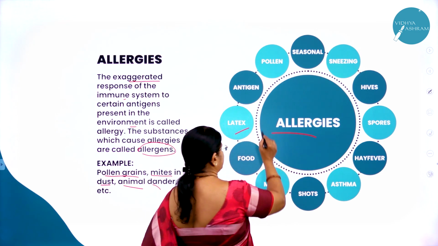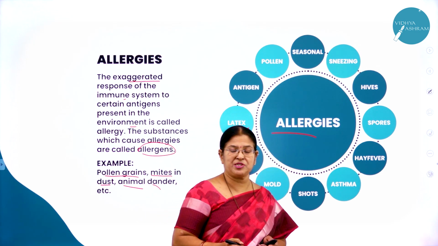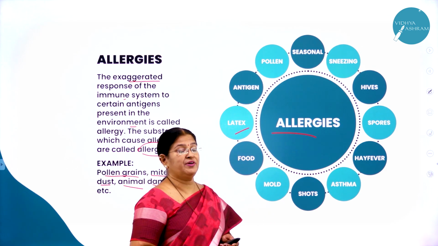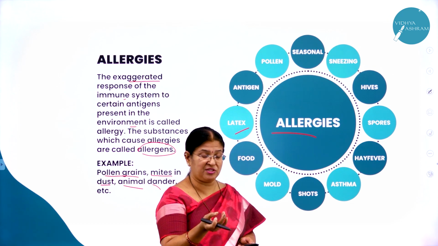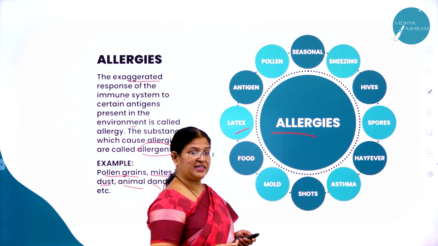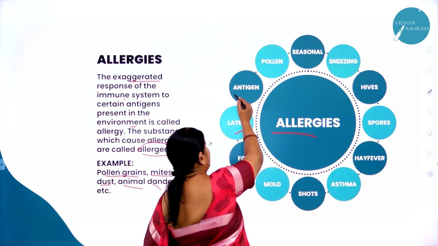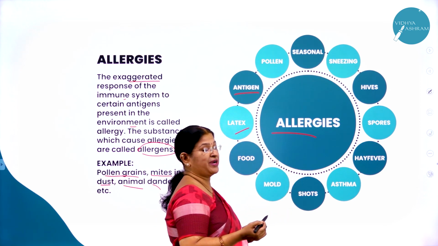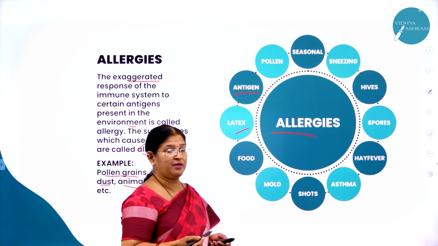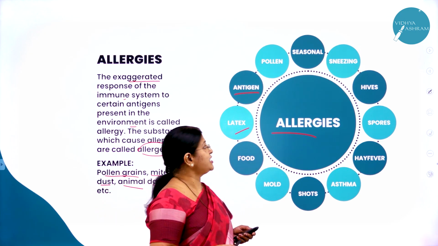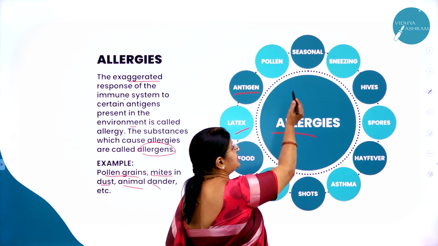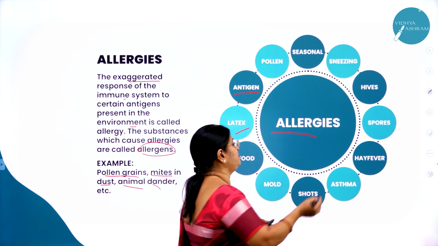So even latex, the milky substance that is produced by plants, if that falls in the eye, we may get an allergy, or even when we touch it with our fingers, we might have that allergy. So the antigens might be of any type. It might be a pollen grain, or a mite, or dust, right? Pollen grain, seasonal sneezing. And what are the symptoms of allergy?